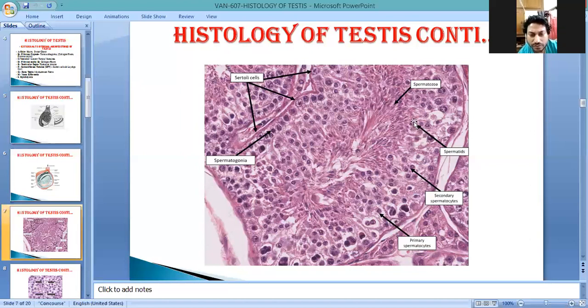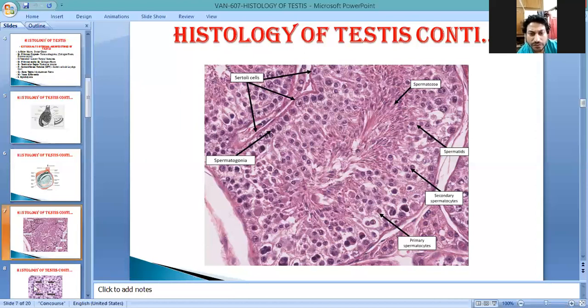So near the rete testis, this spermatid is ready to come inside the lumen of the rete testis. The process of conversion of spermatid to spermatozoa is known as spermiogenesis, right? Spermiogenesis. Okay, so this is the histological picture of the testis.